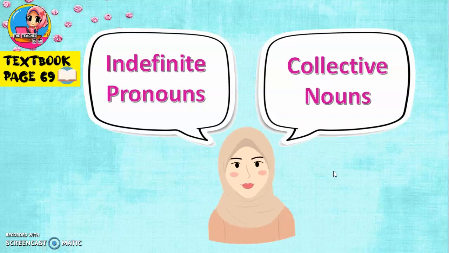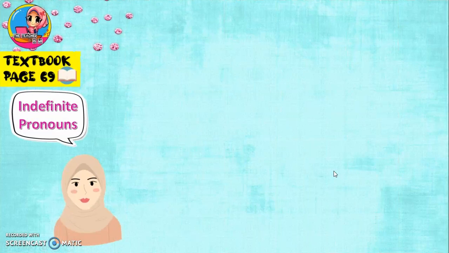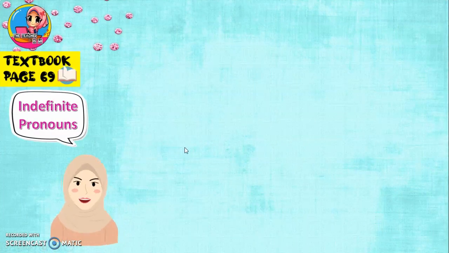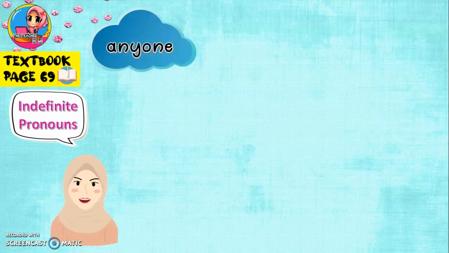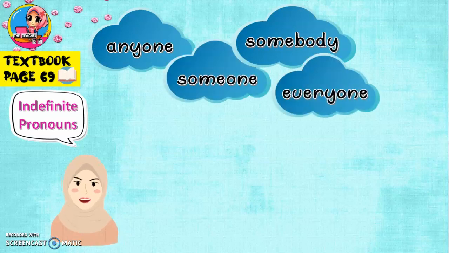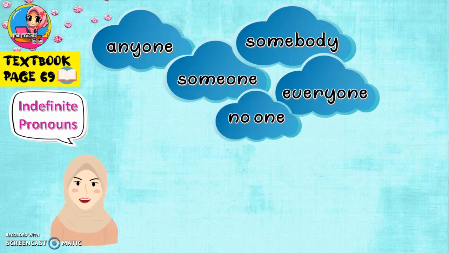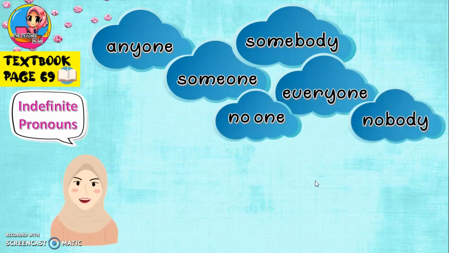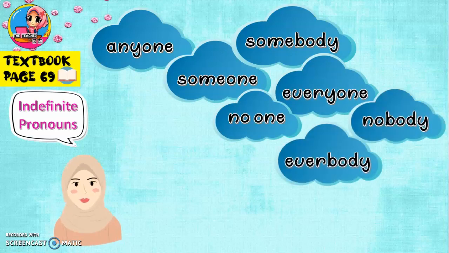So, let's look at the indefinite pronouns first. Kita tengok dulu, apa tu indefinite pronouns? There are words that are used as indefinite pronouns such as anyone, somebody, someone, everyone, no one, nobody, and everybody. So these are the examples of indefinite pronouns.